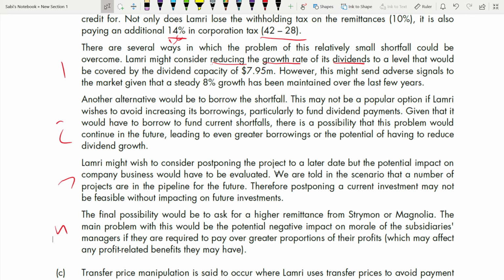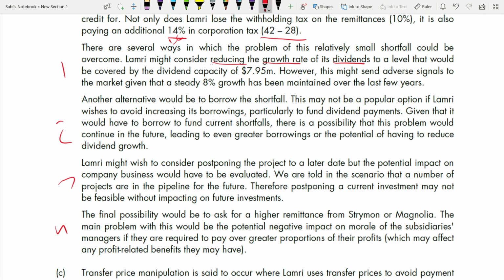So basically, the method of answering this type of question is that they're stating all the possible actions which the candidate could think of. They are also saying that this might not be possible, or this is not popular, and finally they come to a point where they say this can be applied. That's what they're saying in the last paragraph. The final possibility would be to ask for a higher remittance from Strymon or Magnolia. They can ask the subsidiaries for the higher remittance. What happens because of this? The main problem with this would be the potential negative impact on the morale of the subsidiaries.